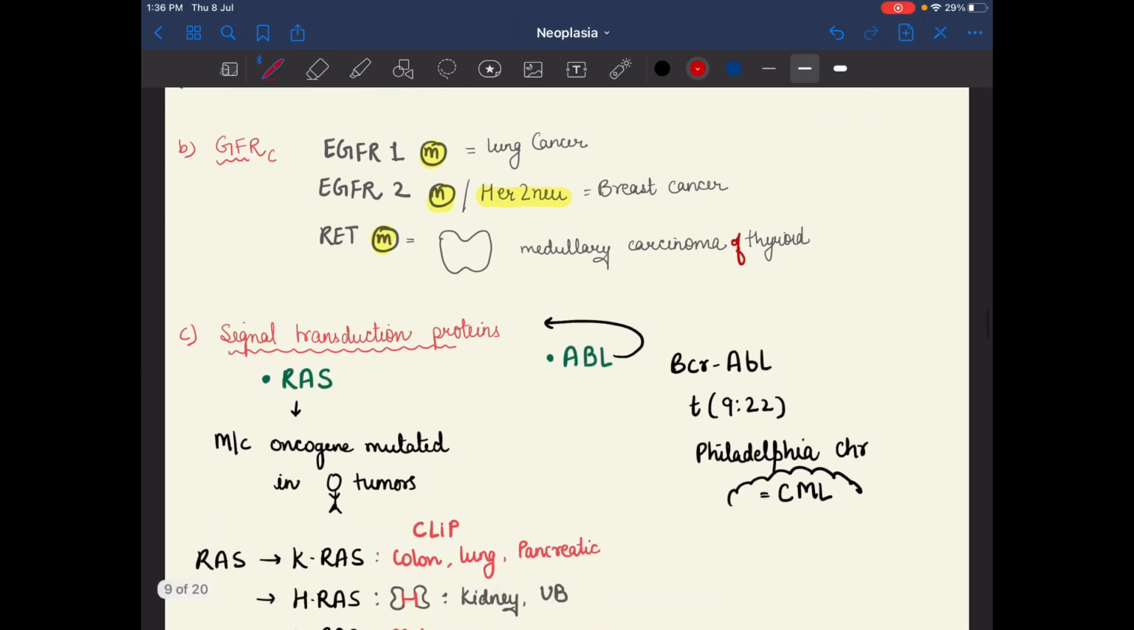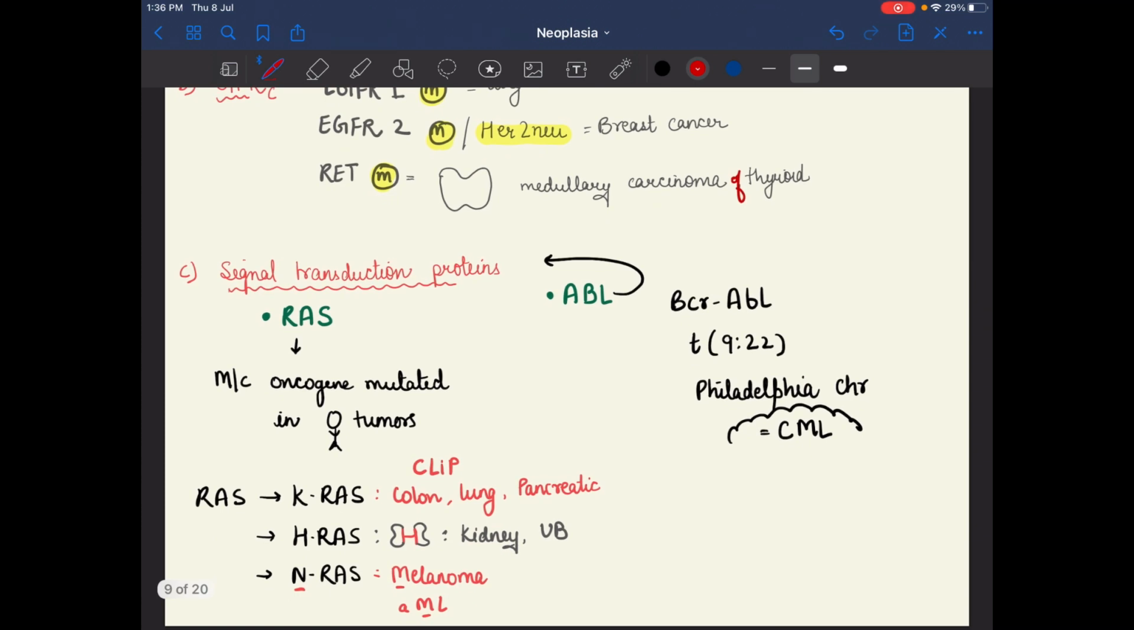Medullary carcinoma of thyroid. After the growth factor receptors, the signal went to the signal transduction proteins, and the signal transduction proteins were the RAS and ABL genes. The ABL gene, as we already studied, causes the Philadelphia chromosome, that is CML, which we will see in CML. Translocation of chromosomes 9 and 22, BCR-ABL will form, which is known as the Philadelphia chromosome, and CML is seen.